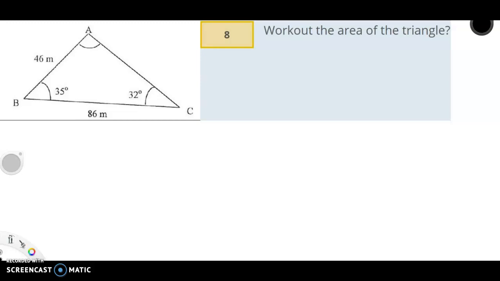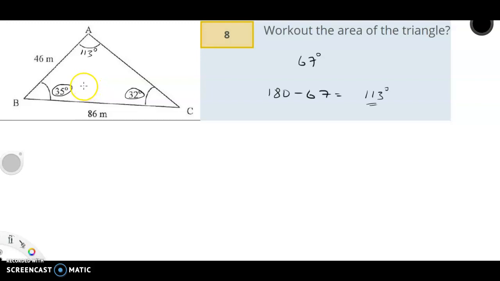Work out the area of this triangle. What do we know about it? We know all the interior angles really, because we can figure out the third one by subtracting those two there from 180. So the two of them there added together come to 67 degrees, isn't that right? Right. So 180 take away 67 would be 113 degrees. So that angle A there is going to be 113 degrees.